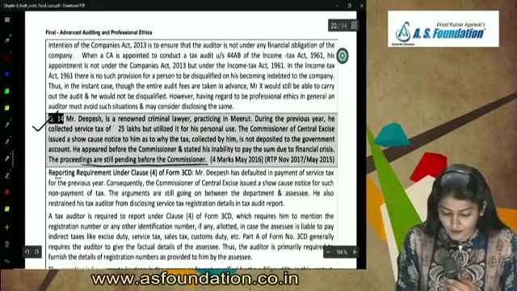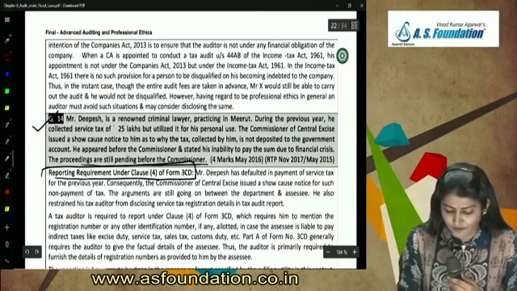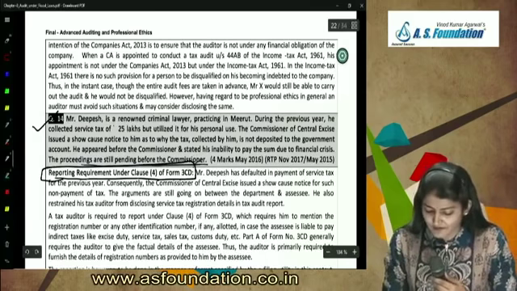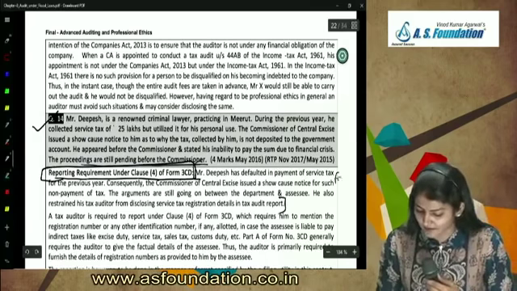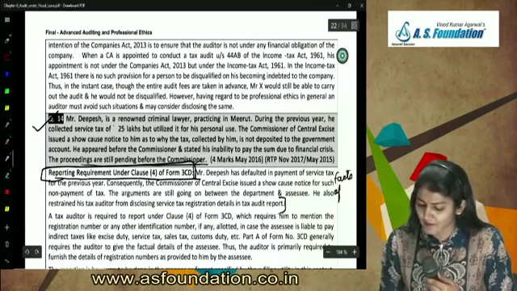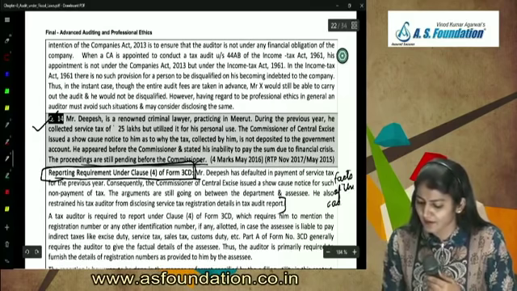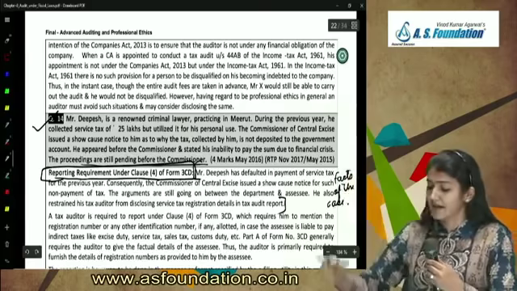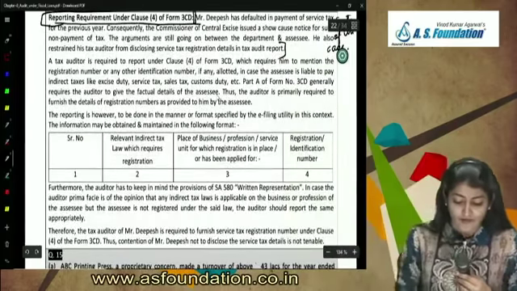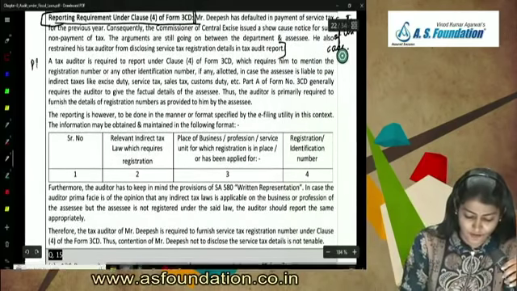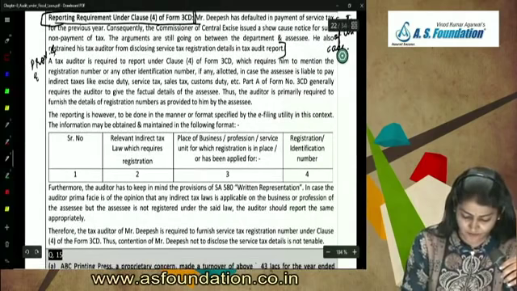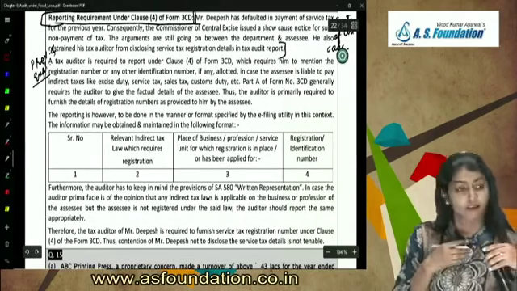So, reporting requirement under clause 4 of Form 3CD. First they have given the facts of the case. So in a tax audit answer, what do you need to do? Write the reporting requirement under which clause, and then write down the facts of the case. Then after that, you need to write down the provisions and explanation.